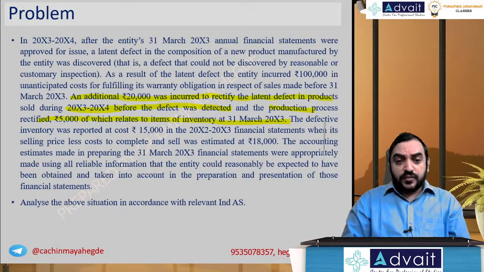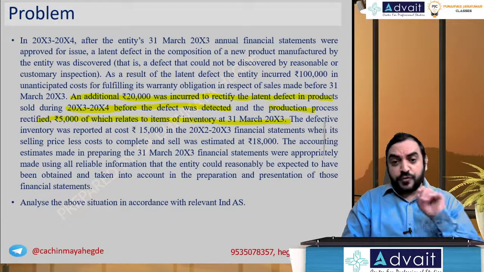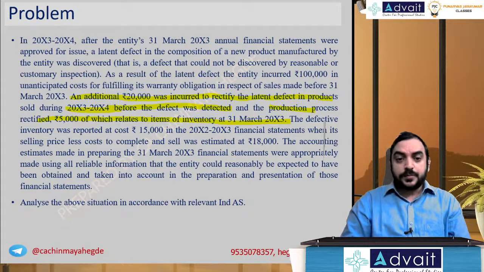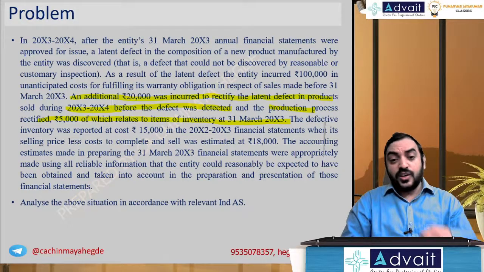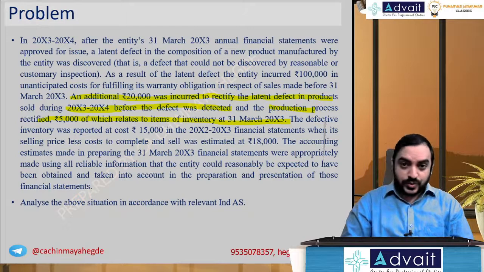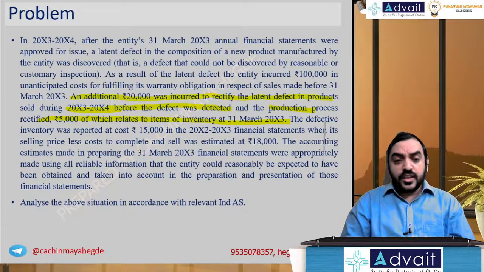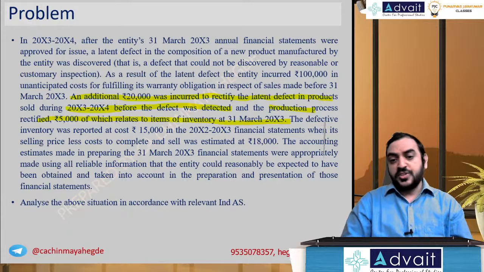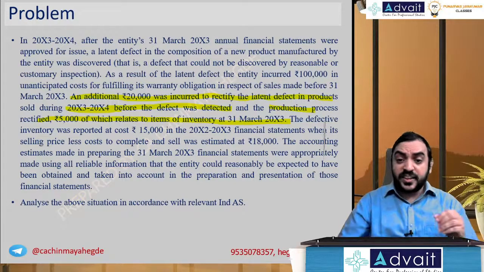The defective inventory was reported at a cost of 15,000 in the year 2-3 in the financial statements. So previously, 15,000 was the inventory cost, when its selling price less cost to complete the sale was estimated at 18,000. The accounting estimate made in preparing the 31st March 2003 financial statements was appropriately made using all reliable information that the entity could reasonably be expected to have.